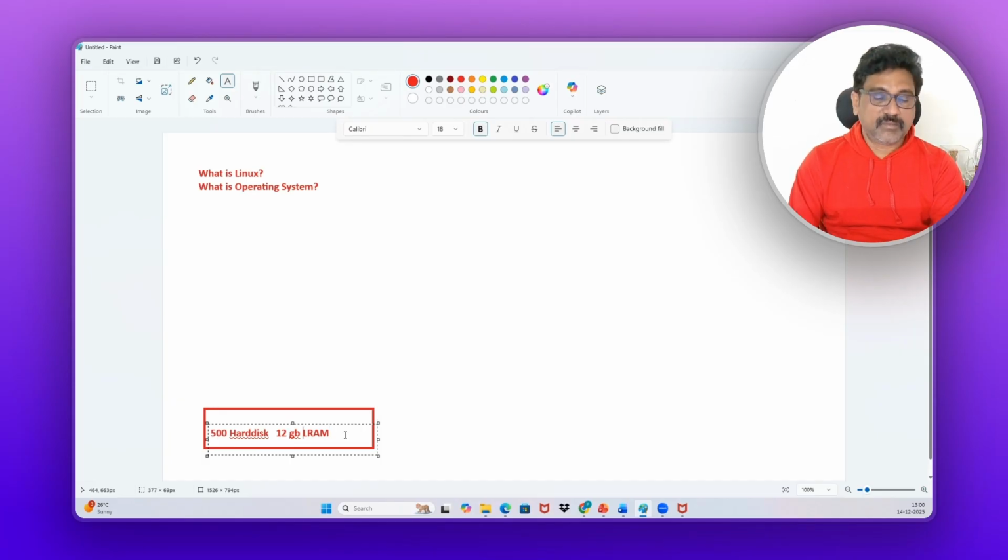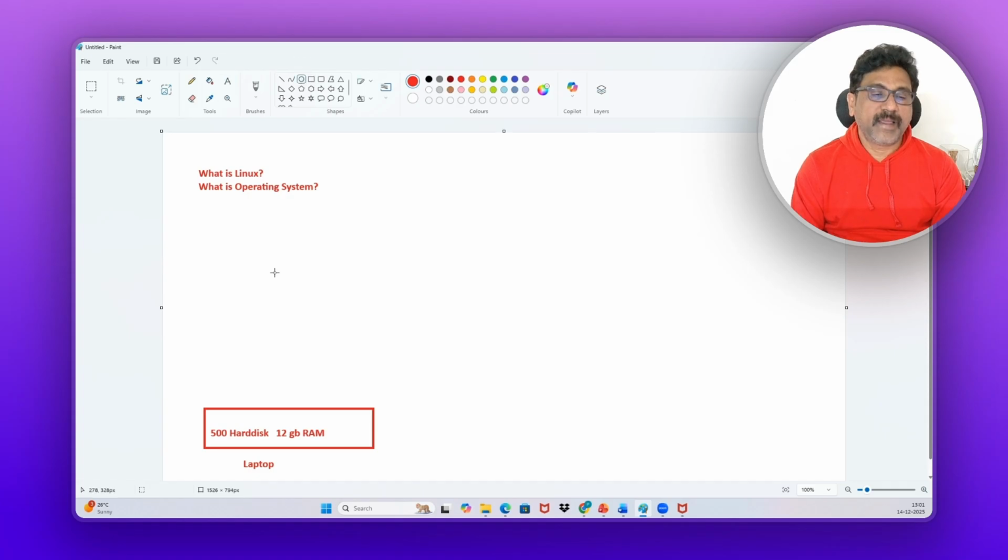And keyboard and motherboard, the other hardware will be there. Fine. Now, this is the laptop. If you want to use this laptop, what do you have to do? You cannot work with this hardware directly. Nowadays, when you purchase a laptop, an operating system will be there by default. But previously, some 5-6 years ago, when you purchased a laptop or desktop, you had to install the operating system separately. Before installing the operating system, you cannot do anything with this.